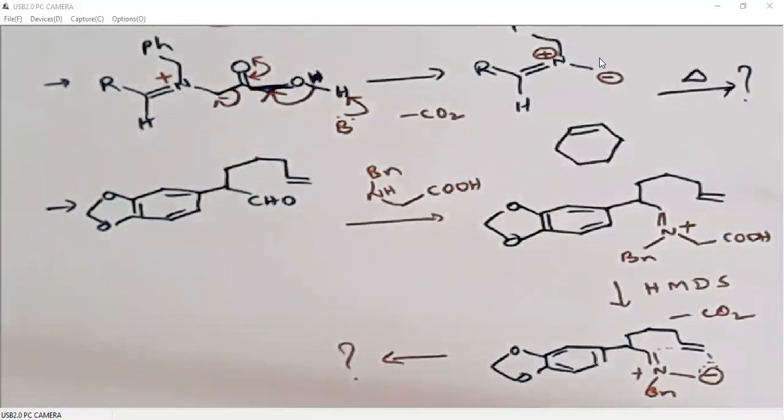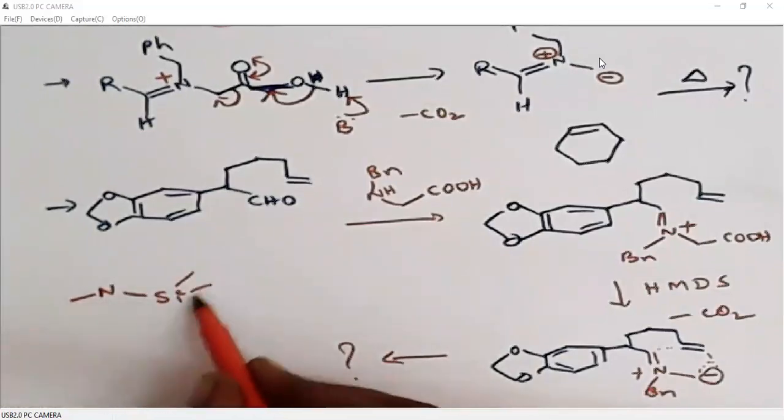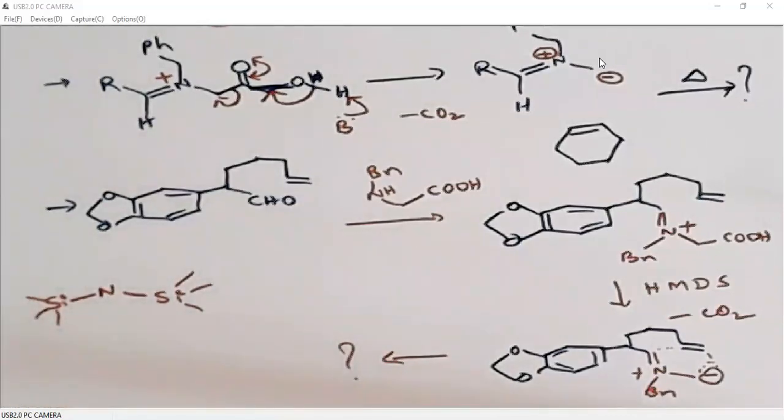What is HMDS? Hexamethyldisilazide. So there are 2 silicon atoms, and each silicon is having 3 methyl groups. So altogether it is 6, hexamethyldisilazide.